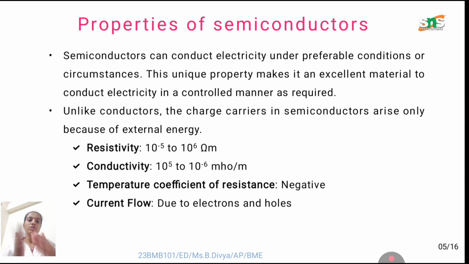That is just the reciprocal of resistivity, called conductivity. Next, the temperature coefficient of resistance will always be negative. The current flow in semiconductor devices is due to electrons and holes recombination in the system.